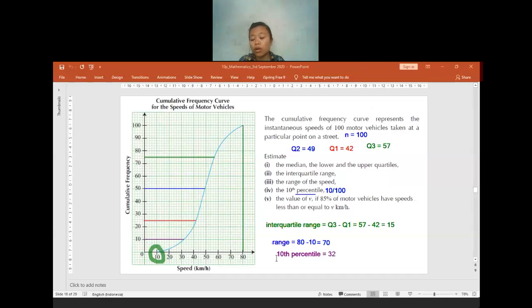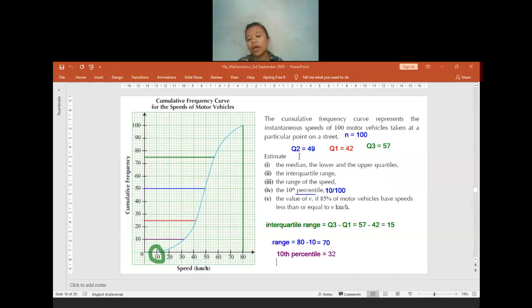Okay, is there anyone who is confused? Actually, I'm pretty confused. 10% of what? Can you repeat again? It's 10 per 100 of what? Yeah, times the n. It's always times by n.